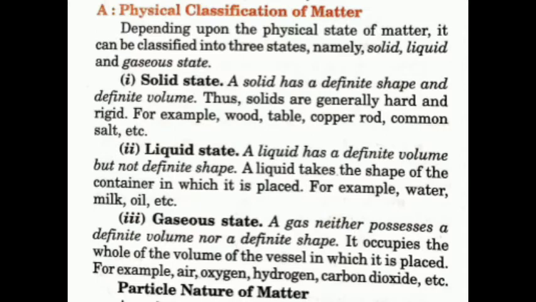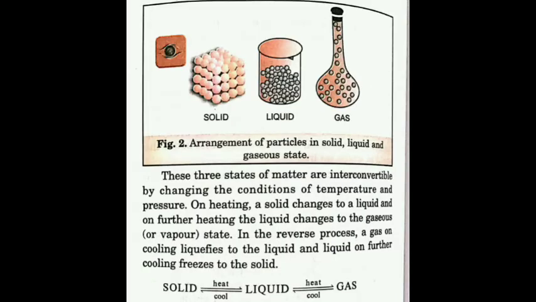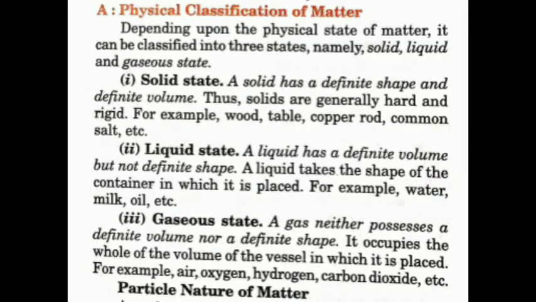The liquid state: a liquid has a definite volume but not a definite shape. For example, if we take 1 liter of any liquid, then the volume will remain the same, because 1 liter of a liquid will remain 1 liter of liquid. But if I put that liquid into a round shaped container, it will take a round shape. If I put that liquid into a square shaped container, it will take a square shape. So shape does not remain the same in liquids, but the volume remains the same. The examples are water, milk, oil.